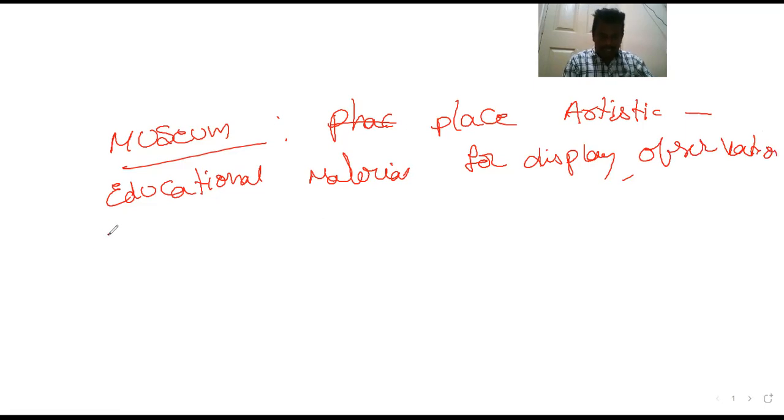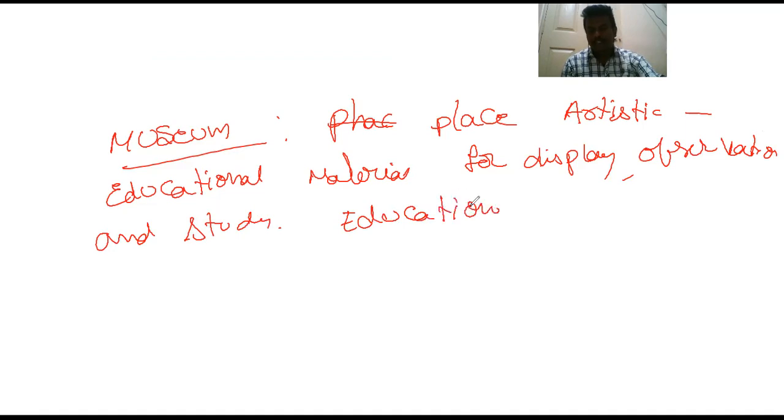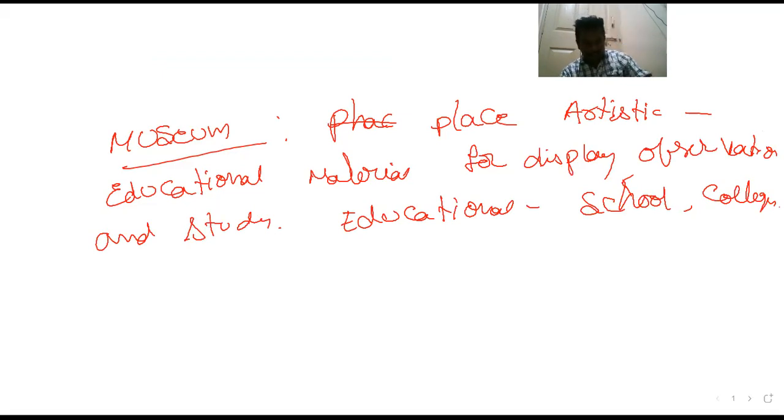Observations and study. A biological museum: generally, biological museums are set up in educational institutions such as schools, colleges, etc. for research and observation purposes.